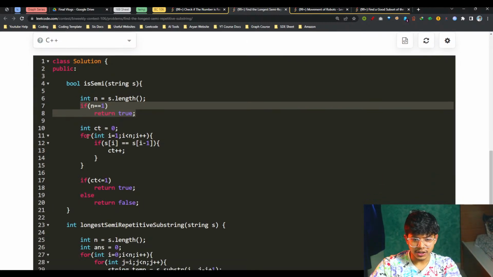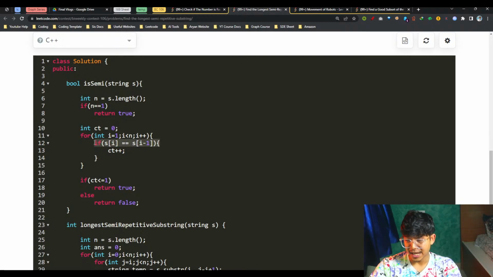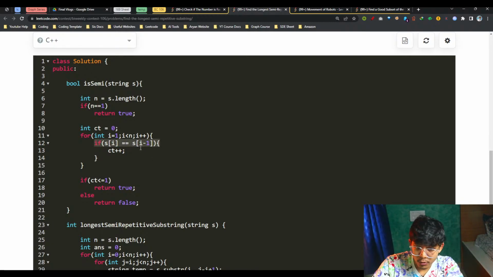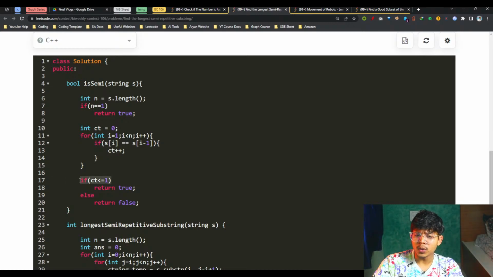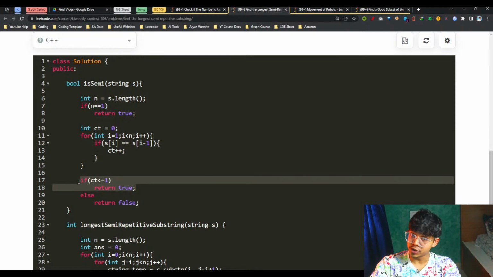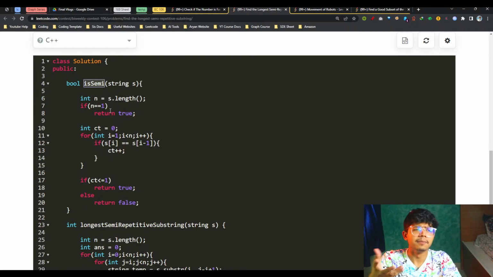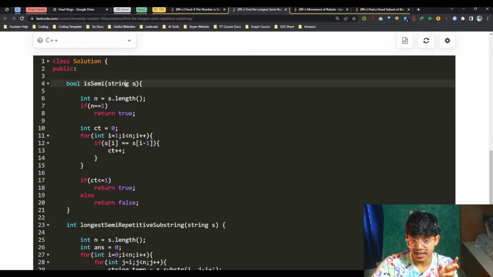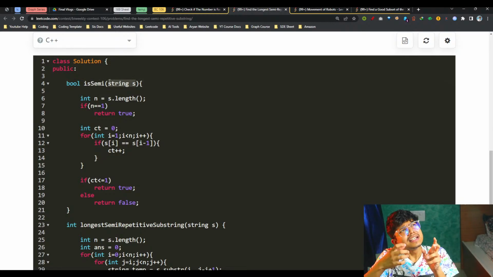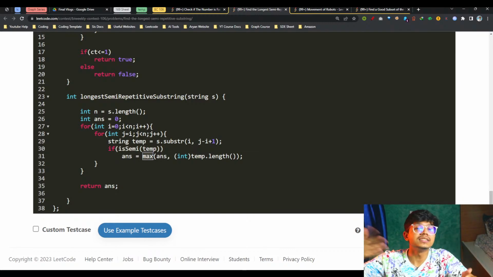But else, you can quickly check every pair, which means i and i minus 1. Compare i and i minus 1 and see if they are the same, which means I have 2 consecutive elements which are same. Increase the count. At last, if that count is less than or equal to 1, I have at most 1 consecutive pair, which is okay. Cool. So simply return true. But if it is not, return false. So is semi-repetitive is a function which returns whether that particular substring, here s which I am passing in, is semi-repetitive or not. If it is, then simply update your answer with the maximum answer.